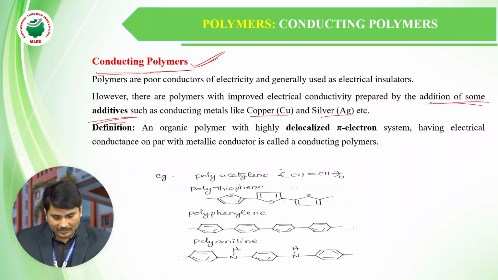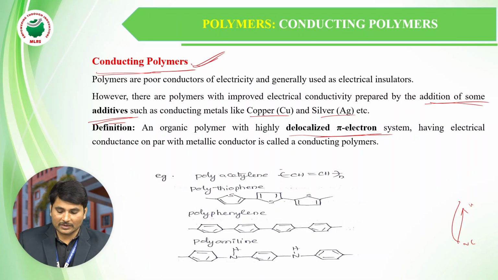Mainly, the conductivity of the polymer is due to the delocalization of pi bonds. Due to this delocalization, electrons move from lower energy to higher energy, for example from the valence band to the conduction band. These delocalized electrons help them jump from the basic level to a higher level. These are some examples of conducting polymers.